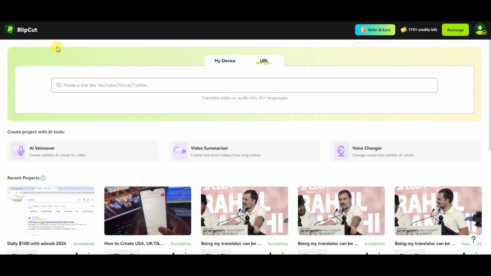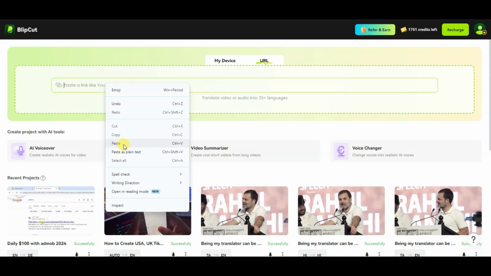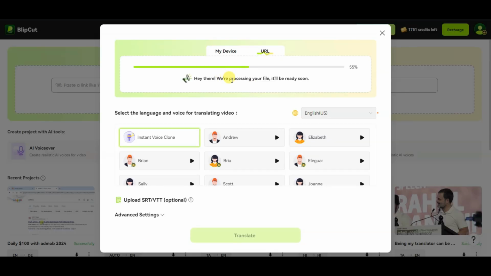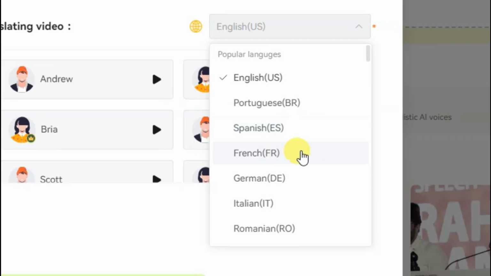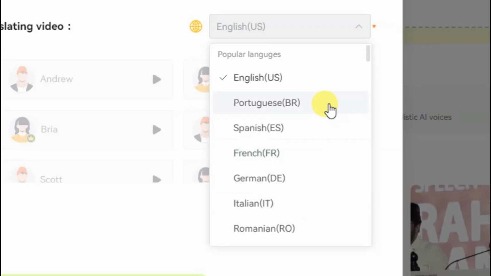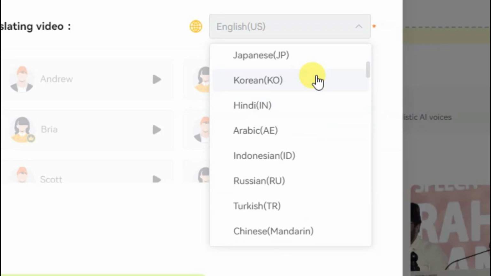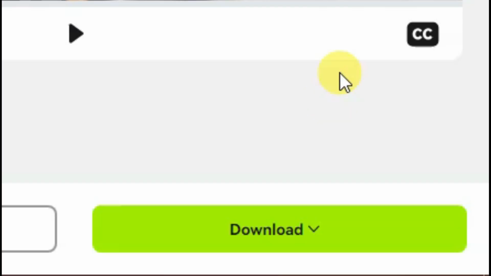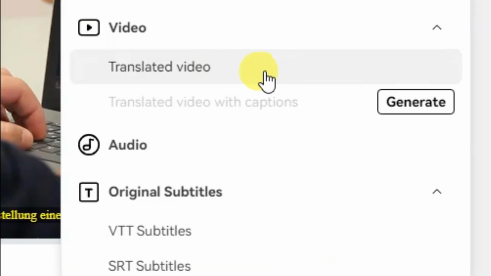Now you can go on the Believe Code platform. Now you can paste the movie URL here. You can click here. Guys, this movie is in Hindi language. You can select any of these languages here. For example, you can translate this movie into English language, Spanish language, French, German, Italian. You can select any of these languages here. Now you can select any of these voices and then you can click on the translate button. After translating the movie, you can click on the download button. Now you can click here to download this movie.